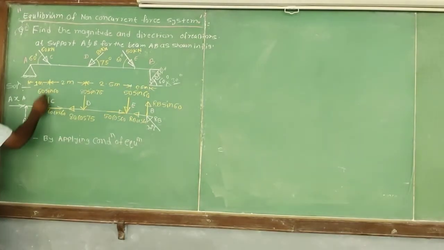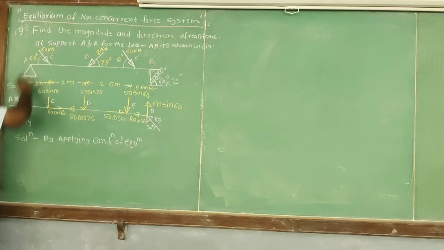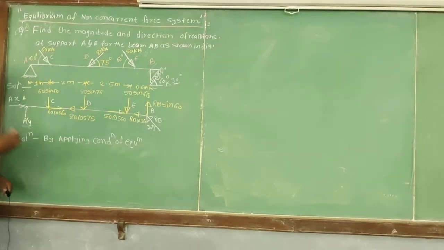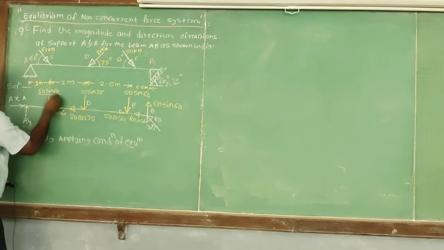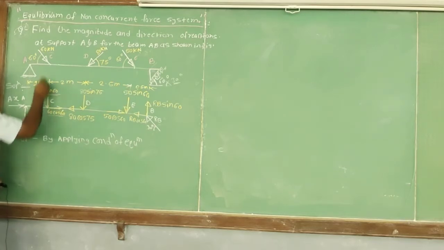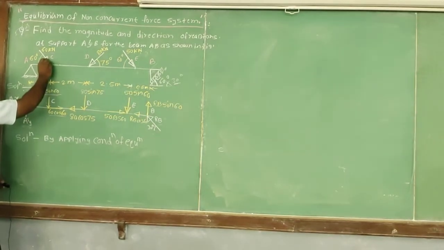Now we come to point C. At point C there is a 60 kilonewton load which is inclined at an angle of 60 degree, and it is in the fourth quadrant. Therefore I have replaced this inclined load by its two components, one in vertical direction and one in horizontal direction. The angle with respect to horizontal is 60 degree. So the vertical component is 60 sine 60, vertically downward, and the horizontal component is towards the right because it is in the fourth quadrant, so 60 cos 60. These are the two components of this inclined force of 60 kilonewton.